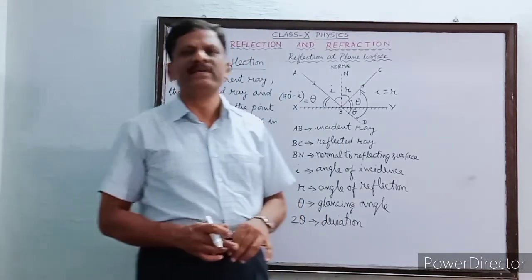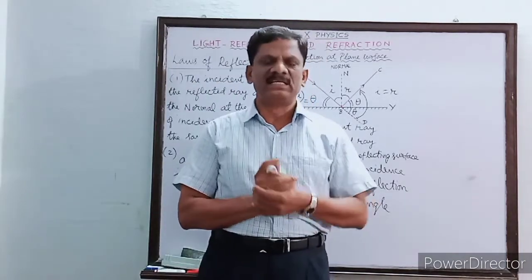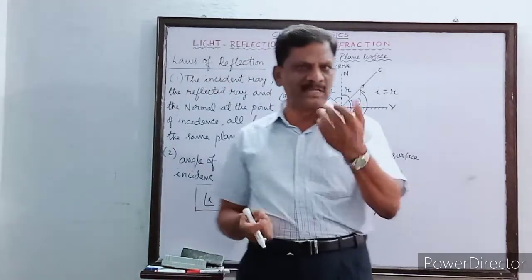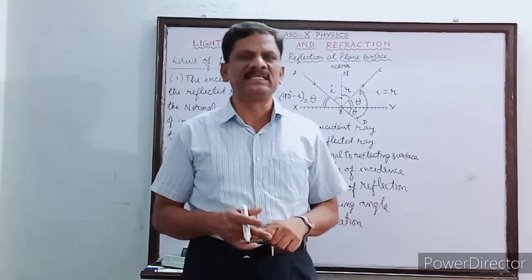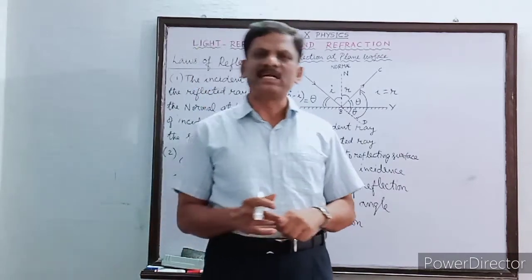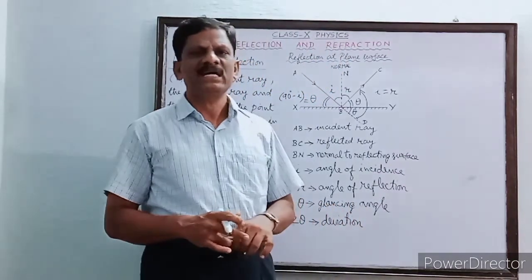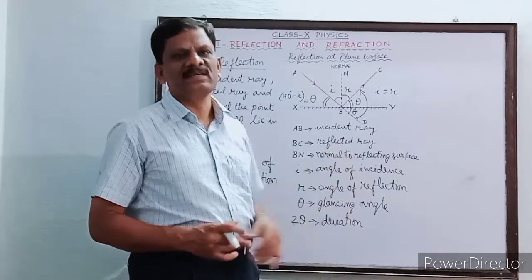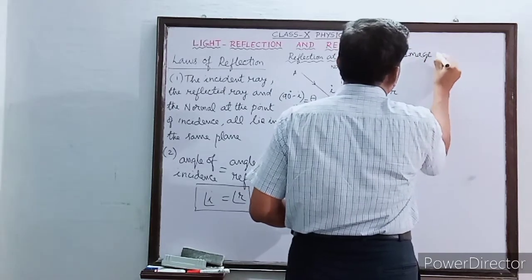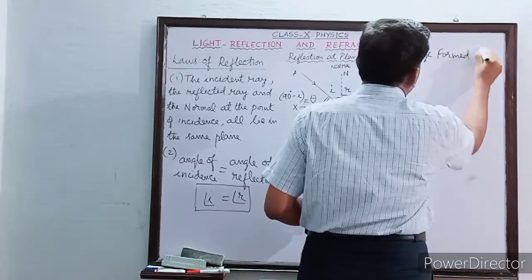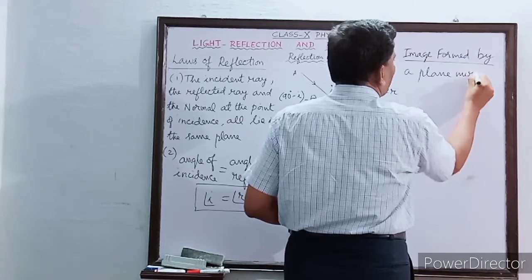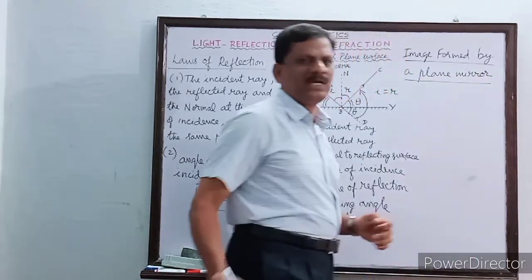Now in our everyday life we are using different types of mirrors. The different types of mirrors we use in everyday life are plane mirrors, which are used in the dressing table, and spherical mirrors such as concave mirrors and convex mirrors, which are also used for various applications. Now first we are going to discuss a plane mirror. So, image formed by a plane mirror. In our earlier classes you should have studied about a plane mirror.